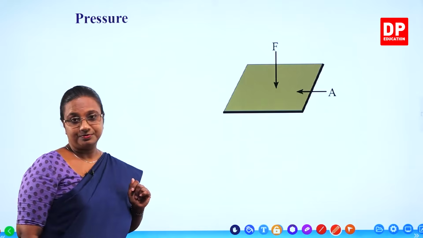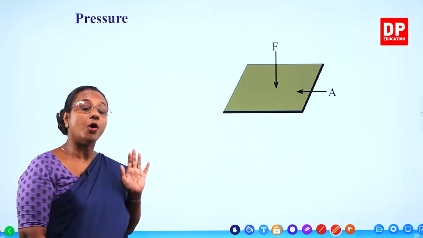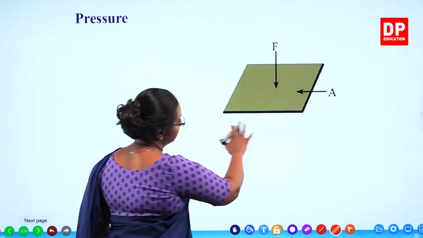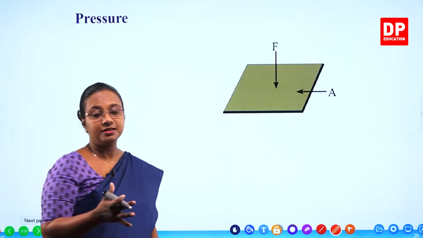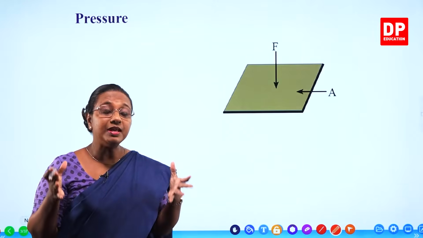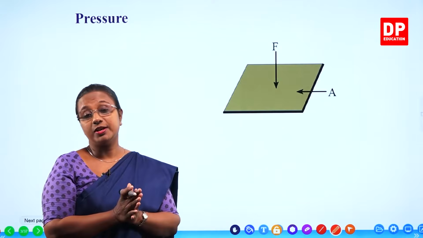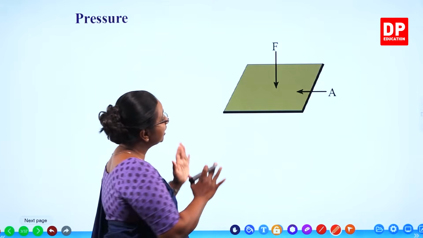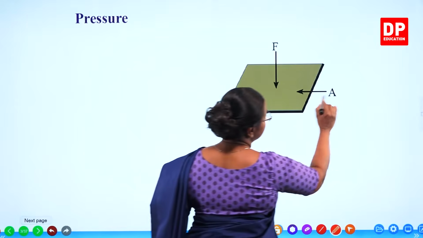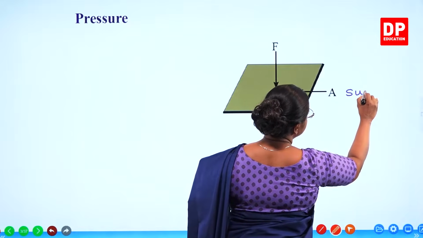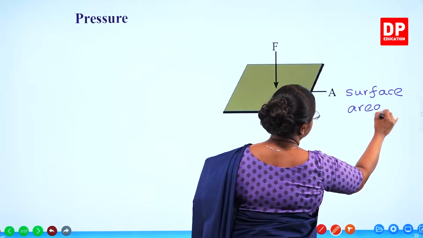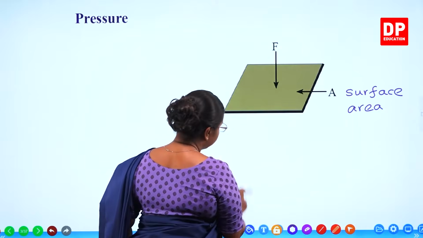So pressure. This is the pressure that you have already learned. Now let's consider a solid substance, an object. Let's say imagine a book kept on a table or a very heavy block of wood kept on a table. So this particular block will have a surface area. That is what is denoted as A, surface area.